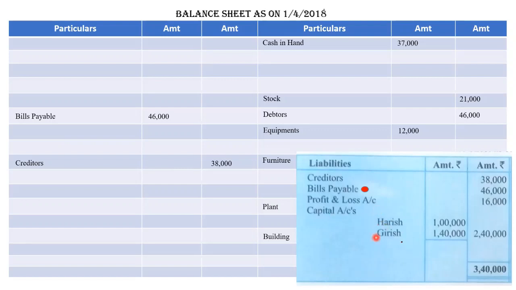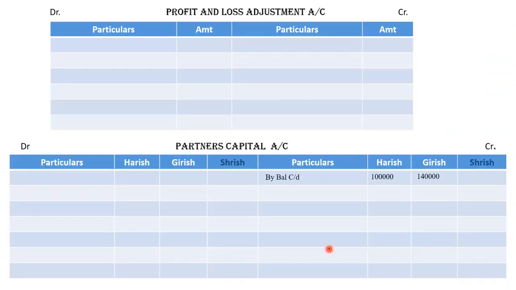Capital we have Harish and Girish 1 lakh and 1,40,000. So let's transfer it here. Balance carried down 1 lakh 140. By P&L account, we have distributed the reserve equally. Next,